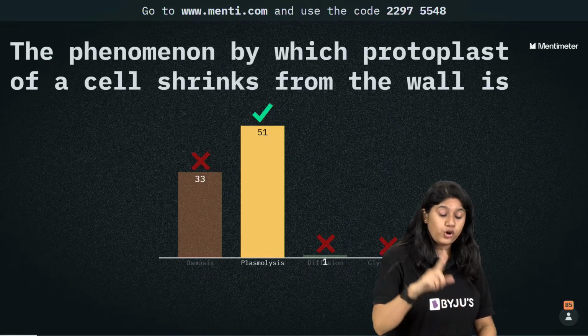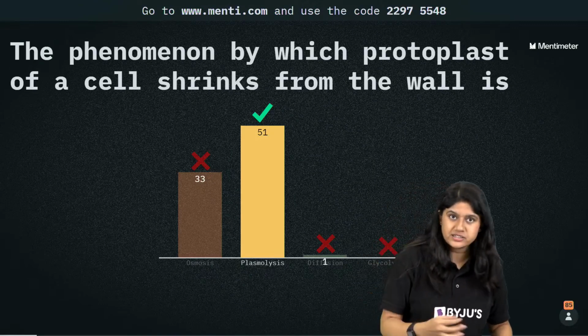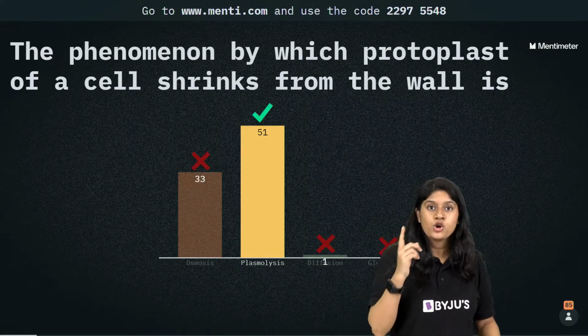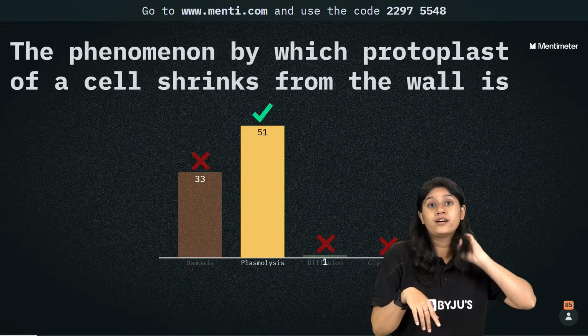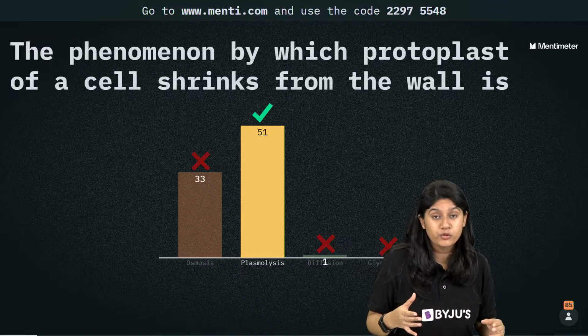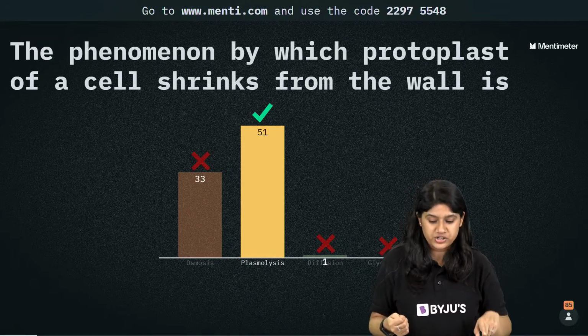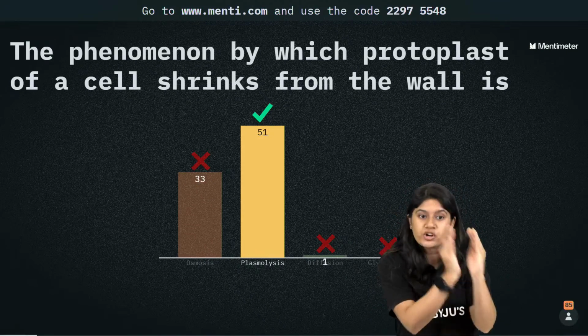33 of you have voted for osmosis. It's clear cut, not the correct answer. Osmosis, of course, is where the water molecules move from the higher concentration to the lower concentration. Here the cell membrane will shrink. Clear?